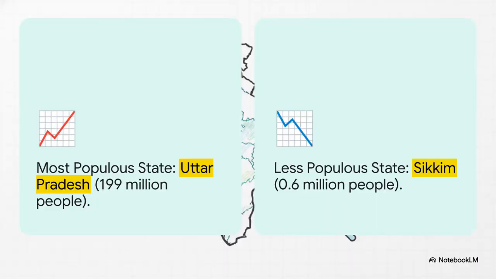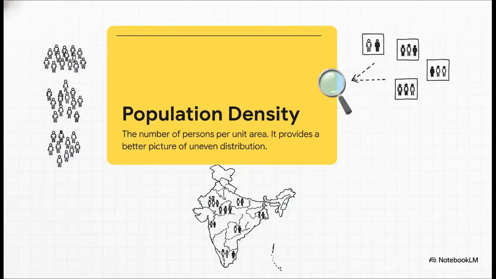And this huge population, it's not spread out evenly. That's a very crucial point to remember. For example, a state like Uttar Pradesh has a massive population of almost 200 million people. But then you have a state like Sikkim with just 0.6 million, a huge difference. So to understand this uneven spread better, geographers use a concept called population density. It's quite simple, really. It just means the number of people living in 1 square kilometer of area. It helps us see how crowded or sparse a place is.